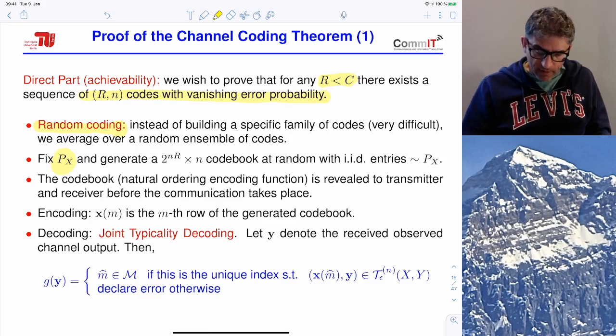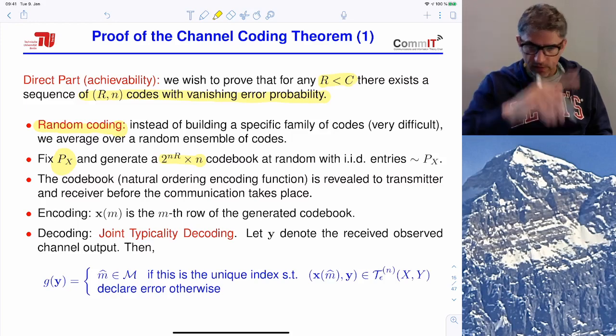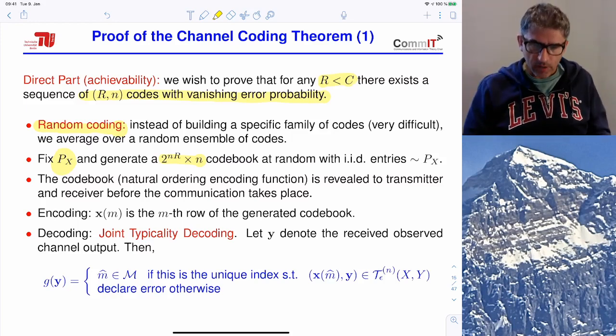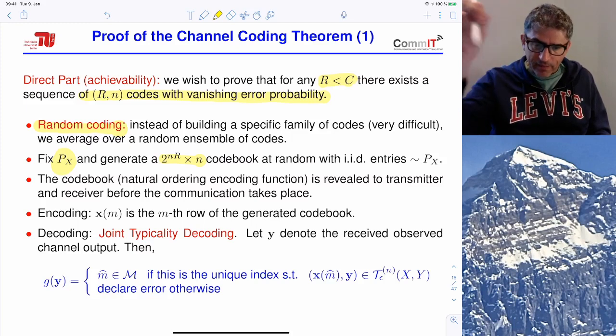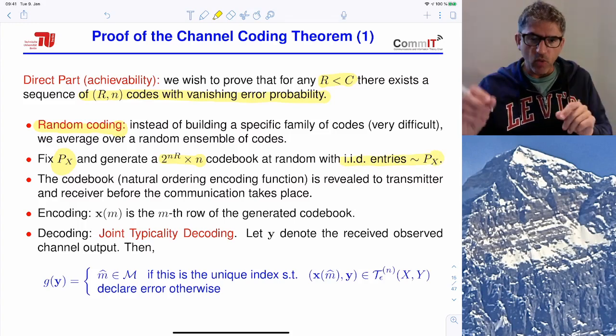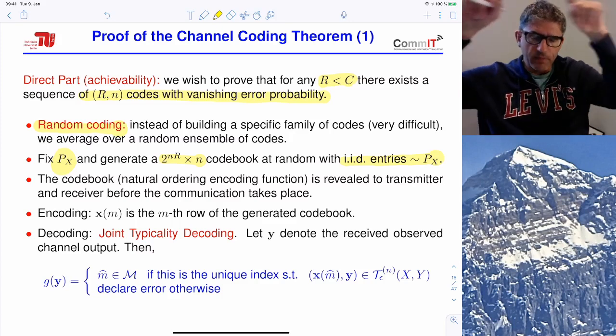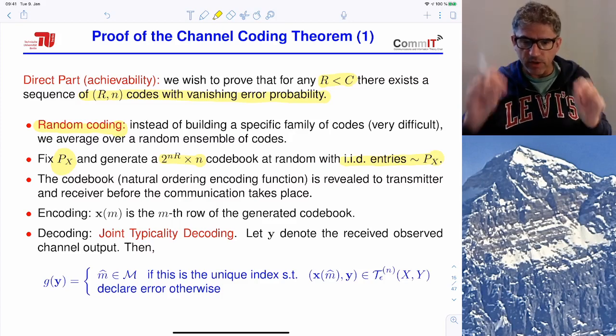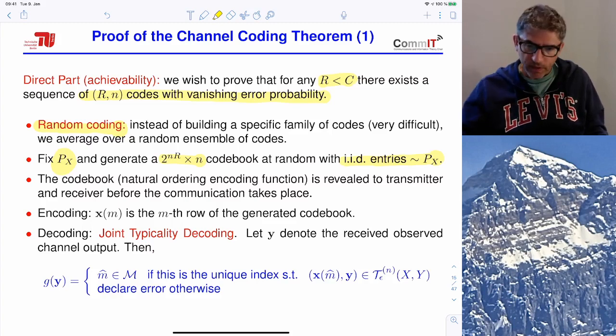Simply generate an array with 2 to the nR rows and n columns, so as the big table of code words, simply by filling the table, generating symbols in an IID fashion according to probability Px. For example, if I have a binary channel and I take Px to be uniform, I will have random zeros and ones. So I have this big table. It will be a big binary array with random zeros and ones. Every row is a code word.